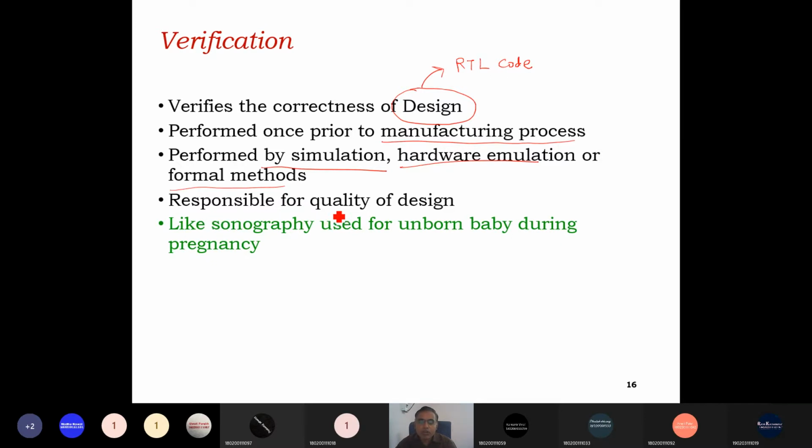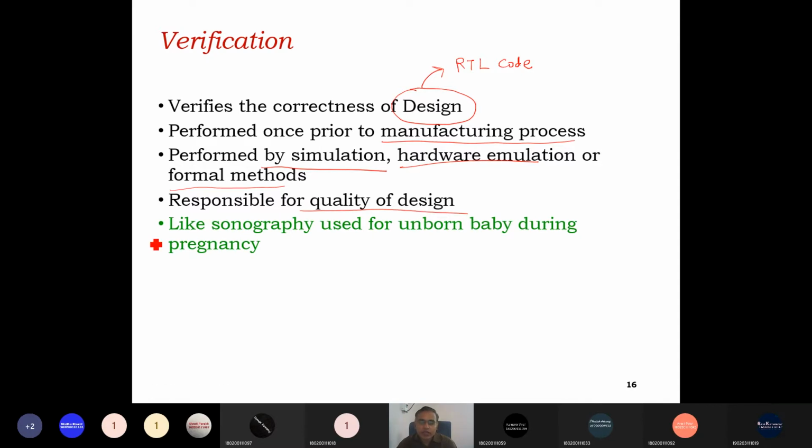Verification is responsible for the quality of design. Once we say our design is verified, functional verification is done, that means the RTL design is correct and the quality of design is good.